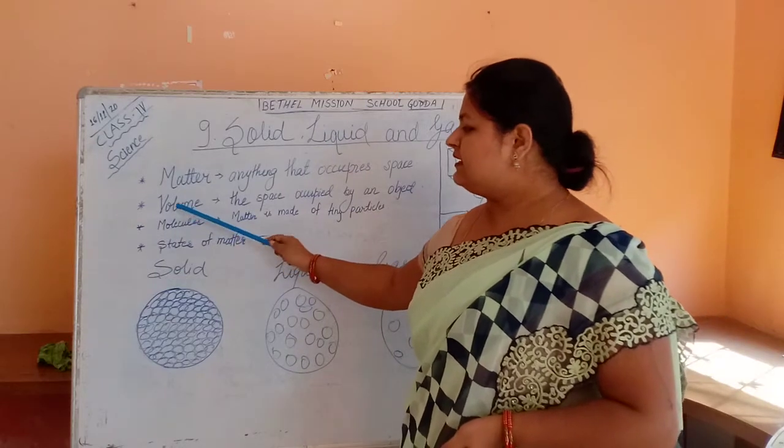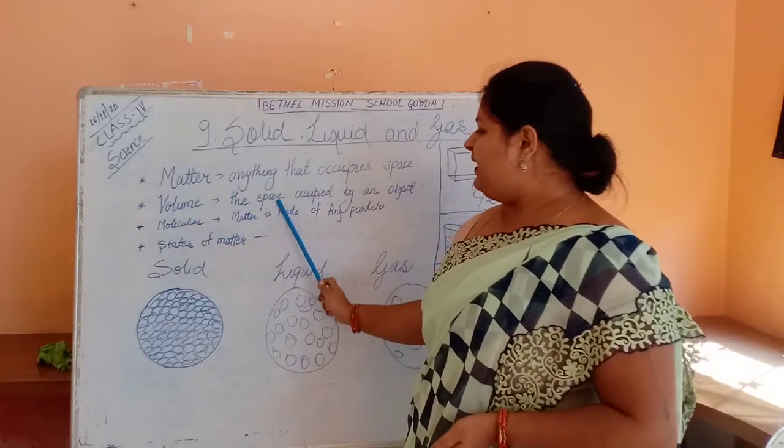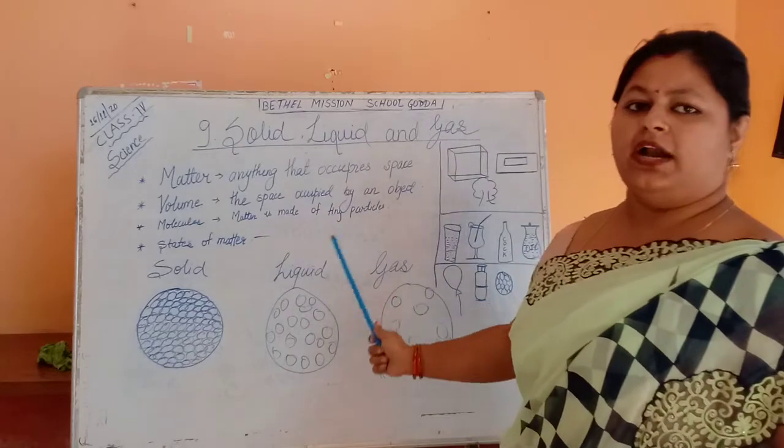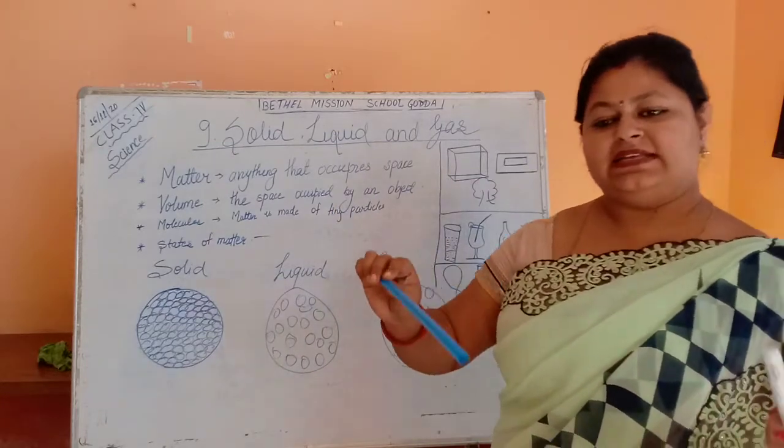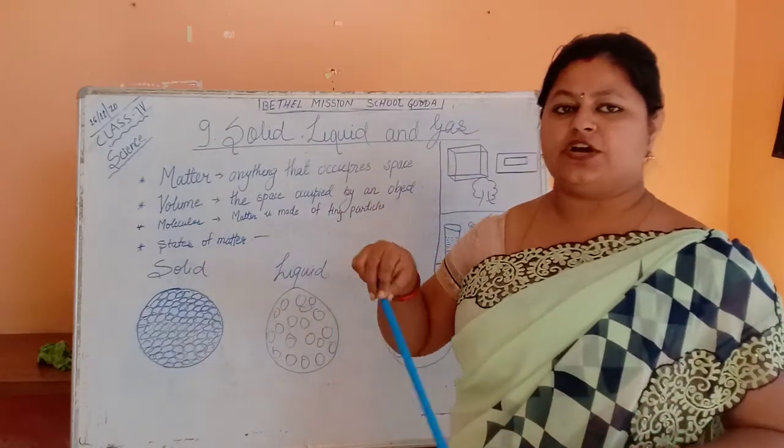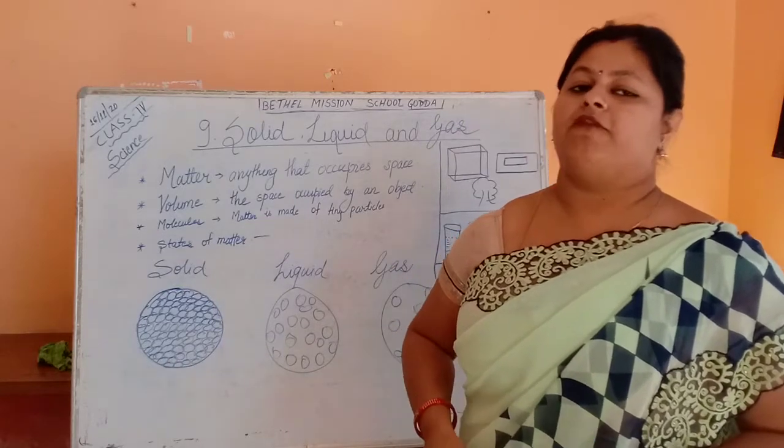So the second one is volume. The space occupied by an object is called volume. The space where the matter is kept, the space occupied by the matter, is termed as volume.